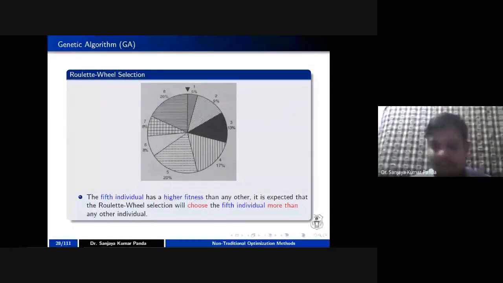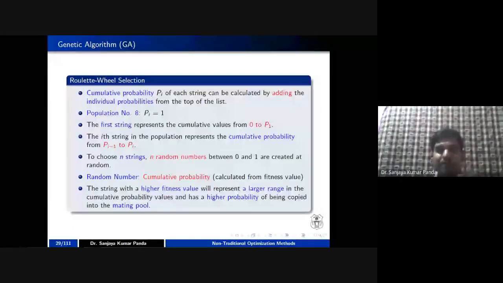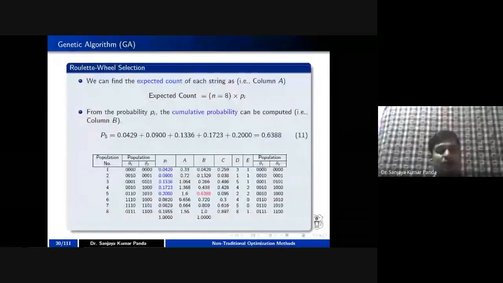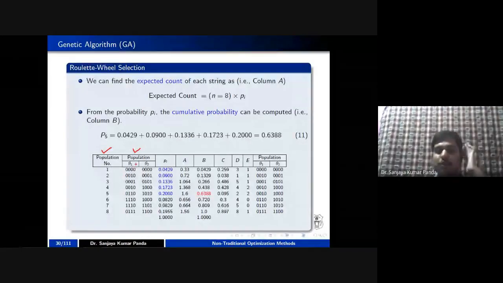So next, I'm not going into the theory due to the time limitation. Let me go directly to the problem. These things I have already discussed. I told you what is population. I told you what is theta 1 and theta 2. Here I am writing in the form of a 4-bit string. You can go for a 0 to 90-degree angle as well. I also told how you calculate the probability pi.